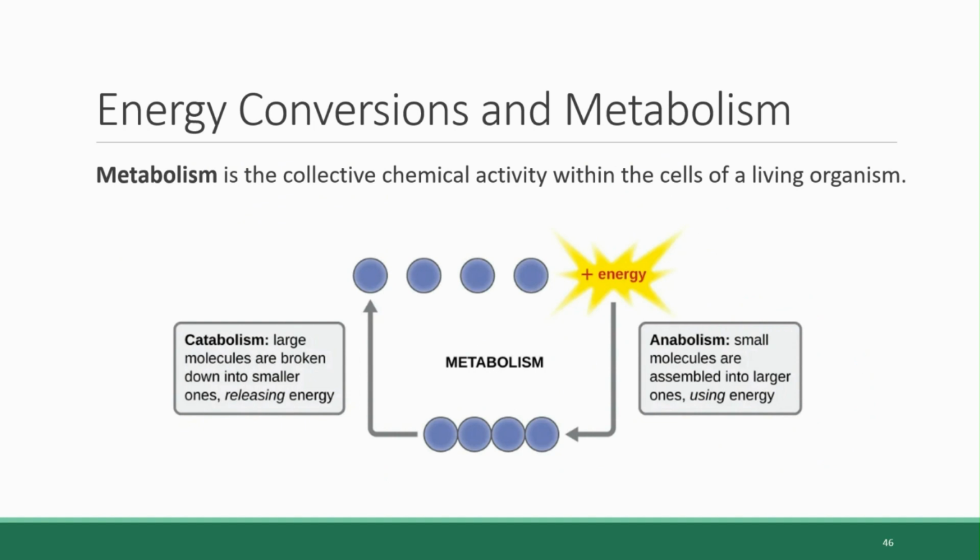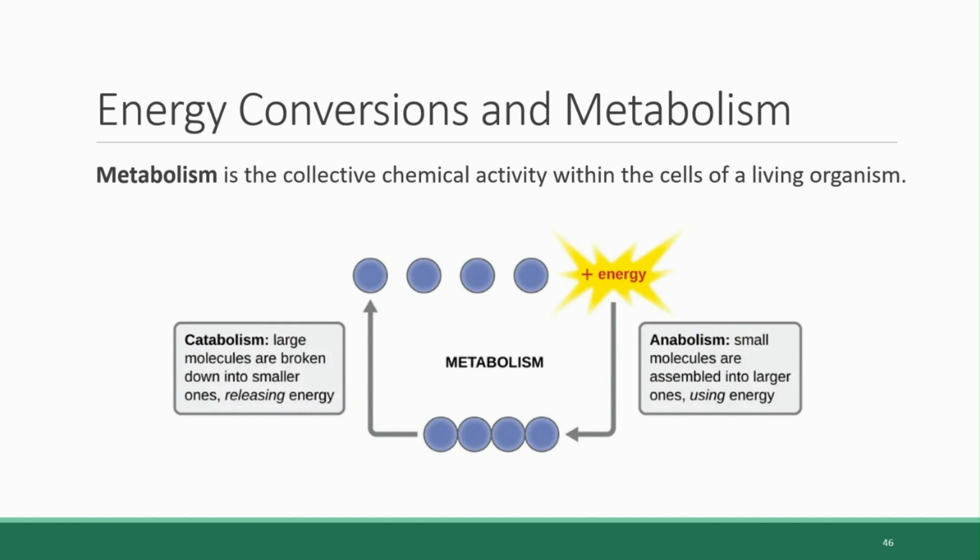In total, all of the chemical reactions and energy conversions occurring in a living organism's cells is referred to as metabolism. In biology, metabolism is not a word that describes how fast or how slow you digest things, like we use it in colloquial language.